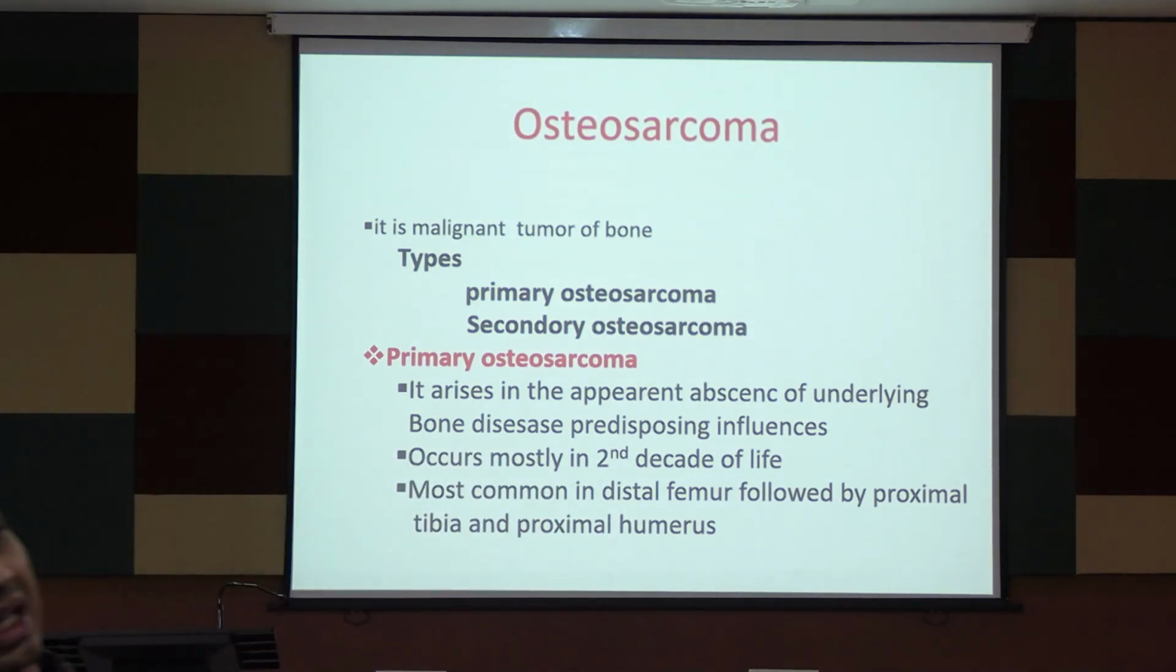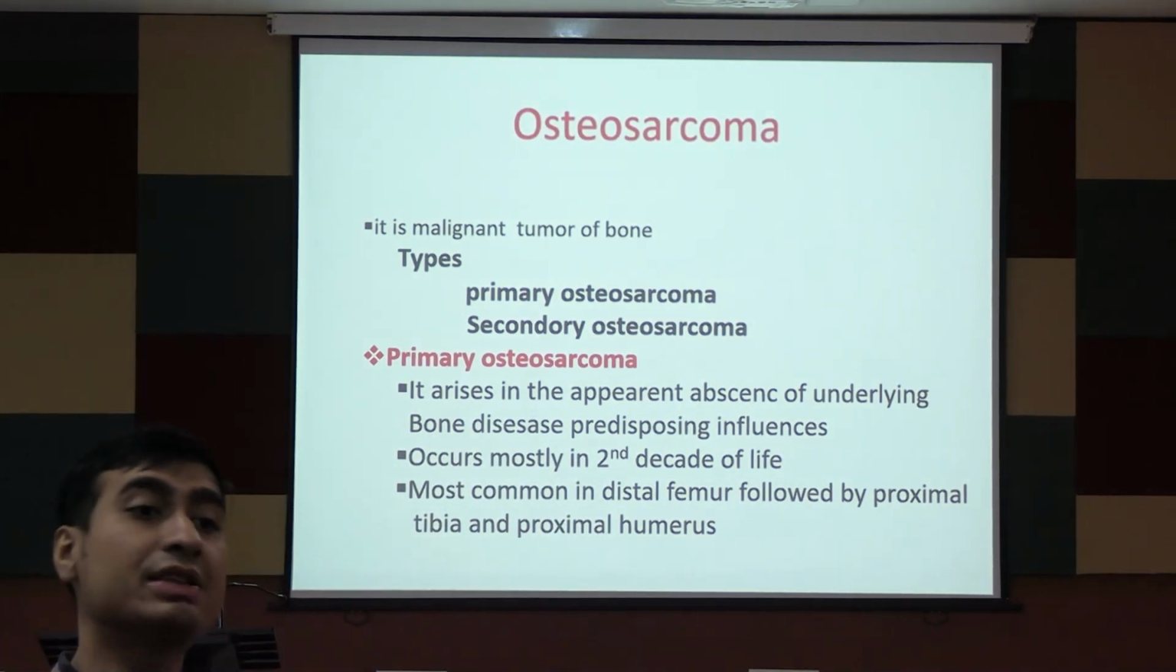And why is it secondary? Secondary means there is a predisposing lesion. Suppose there is an osteoblastoma which has not been treated, and that has gone into an osteosarcoma. Now there are cases also of chronic osteomyelitis. If you remember the class I have taken for chronic osteomyelitis, there I have mentioned one complication. It can turn into an osteosarcoma. So that is what we mean by secondary osteosarcoma.